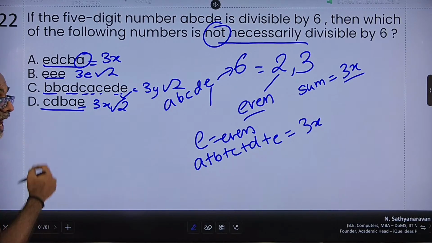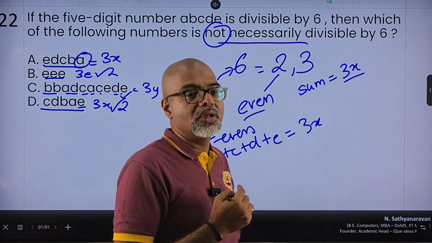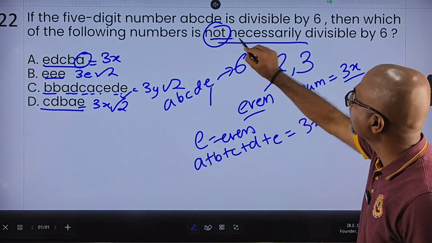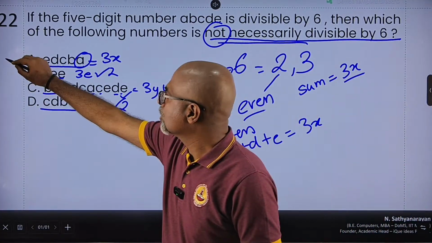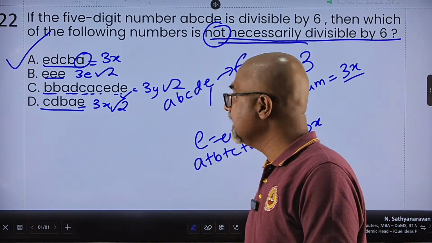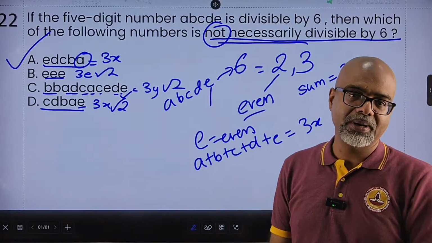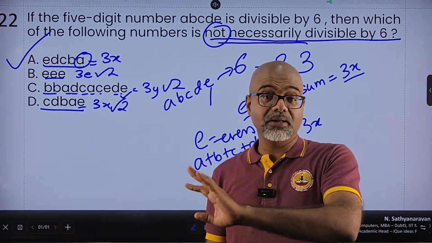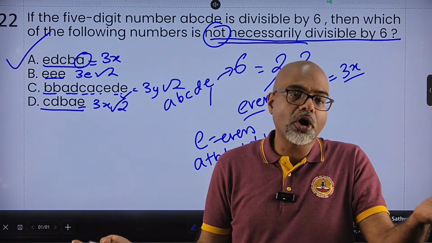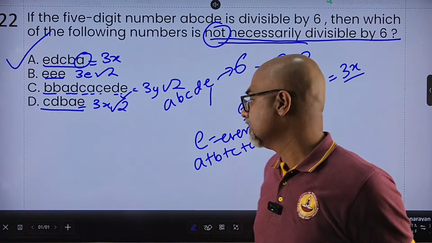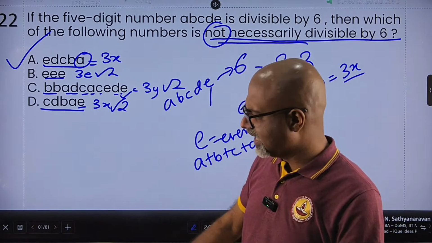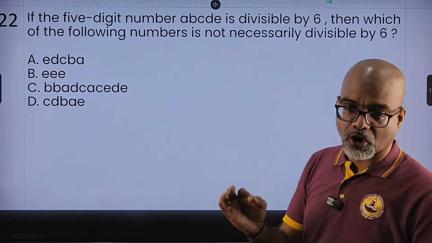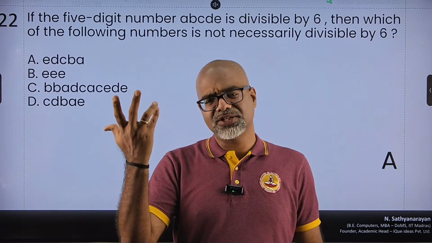But A, I do not know whether A is even or odd. So it is not necessary that A is even. And if A is not even, it is not necessarily divisible by 6. So clearly the first option, EDCBA, may or may not be divisible by 6. It all depends on what is the value of A. If A is even, it is divisible. If it is odd, which it very well could be, the number is not divisible by 6. Clear cut. So a very, very conceptual question, asked in IPMAT, and if you know the concepts clearly, then 5-10 seconds of thinking and you get this answer.